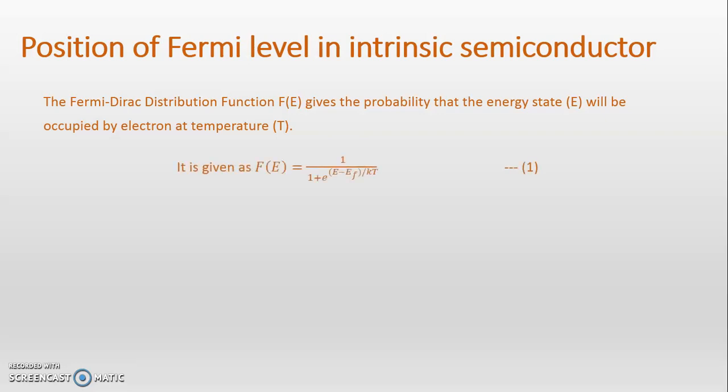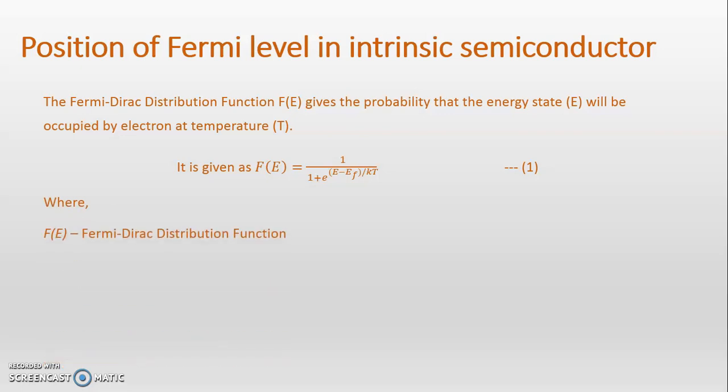It is given as f of E is equal to 1 upon 1 plus e raised to (E minus Ef) upon kT. This is the standard Fermi-Dirac distribution function of energy level E. Let this be equation number 1.